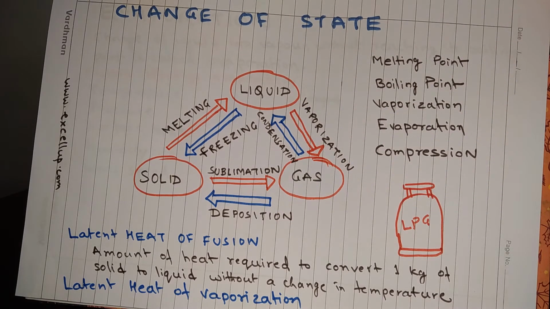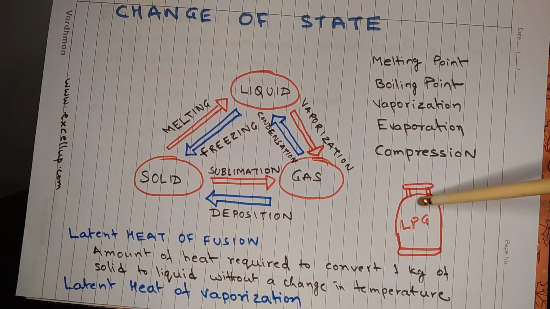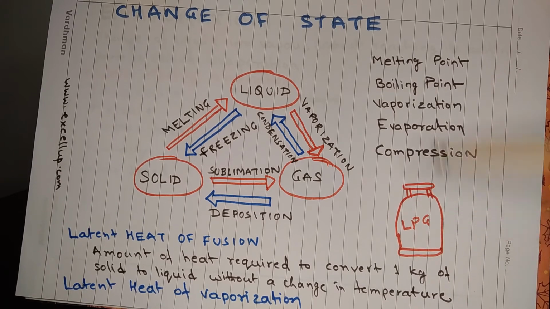Gases are highly compressible, so they can be compressed to convert them into liquid. One example is LPG, that is liquefied petroleum gas. What happens? The gas is stored inside the cylinder under very high pressure, and because of the high pressure the cylinder does not contain gas, rather it contains liquid, that is liquefied petroleum gas. Even CNG, that is compressed natural gas, is stored under high pressure in the form of liquid.